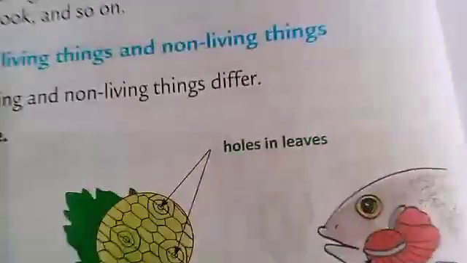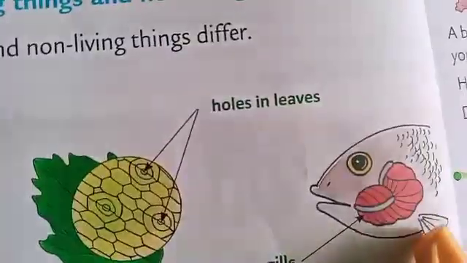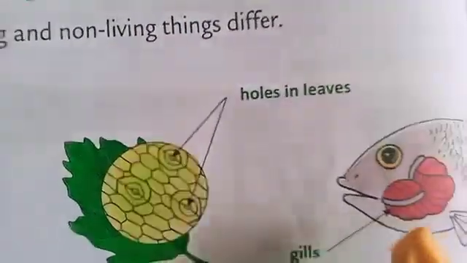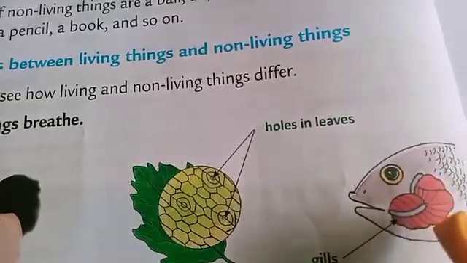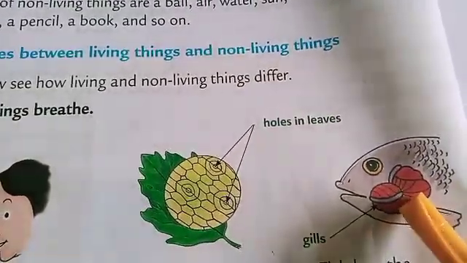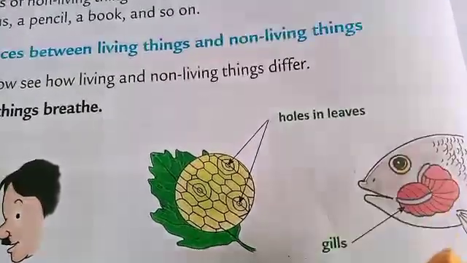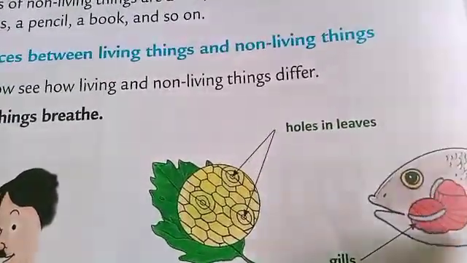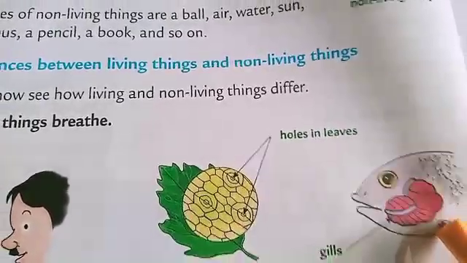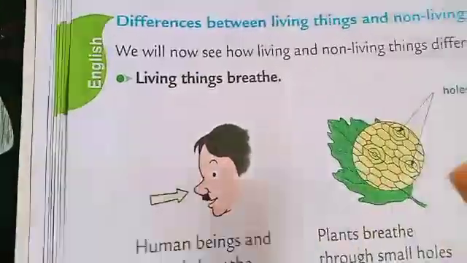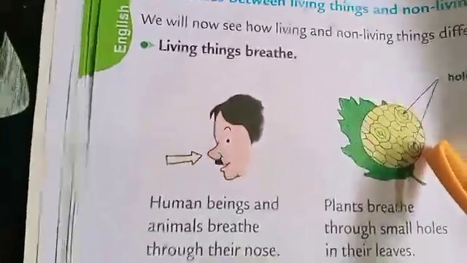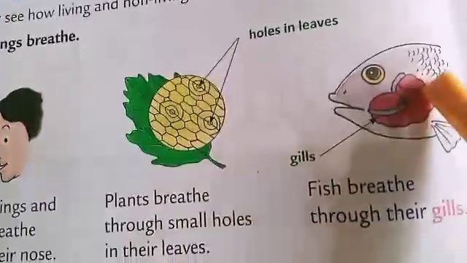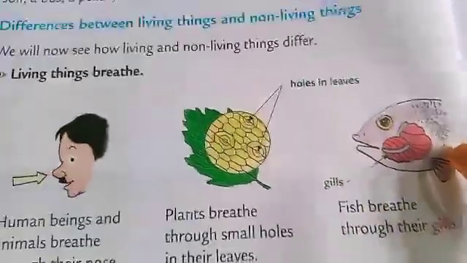Then third, what is this? This is the picture of a fish, and you can see this red colored part. Are you able to see it? This red part is called gills, and fish breathe through their gills. It means human beings can breathe, plants can breathe through small holes in their leaves, and fish breathe through their gills. It means living things can breathe, but non-living things do not breathe.